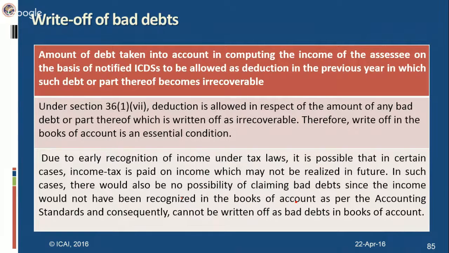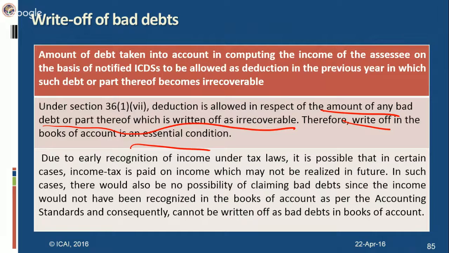What happens? Later on, I'm not able to recover that income. Can I write it off as bad debts? What is the essential condition for claiming bad debts under 36(1)(vii)? That it should be written off as irrecoverable in the books of accounts. This is an essential condition. But now what we are doing is recognizing the income in advance for tax purposes, and such income has not yet been recognized in my books of accounts.